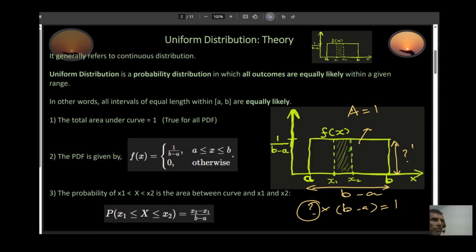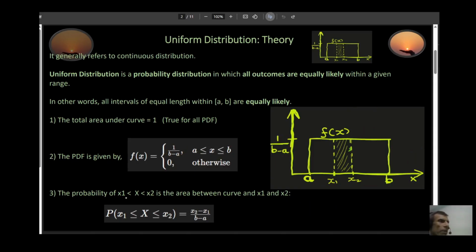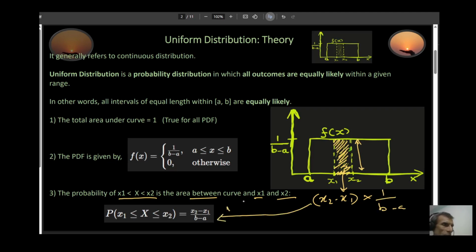Then the probability that your x falls between x1 and x2 is the area under the curve between x1 and x2. So the probability that your x falls in this range right here is the same as this area right here. And this area you can easily calculate. This is equal to the length of your base, which is x2 minus x1, multiplied by the height. And your height is going to be 1 over b minus a. So this expression is the same as this. This is how this expression is derived.